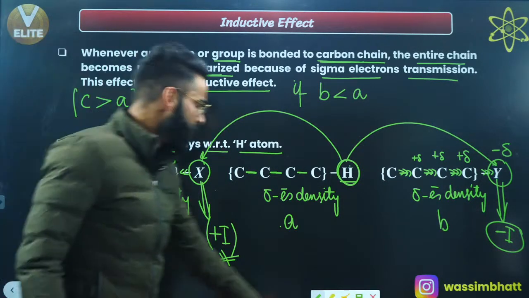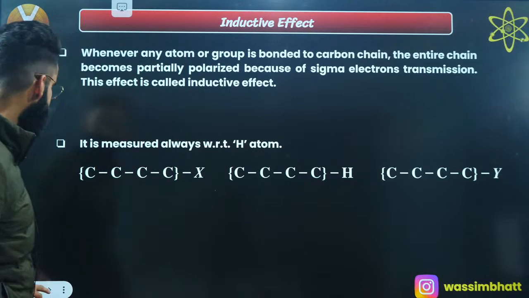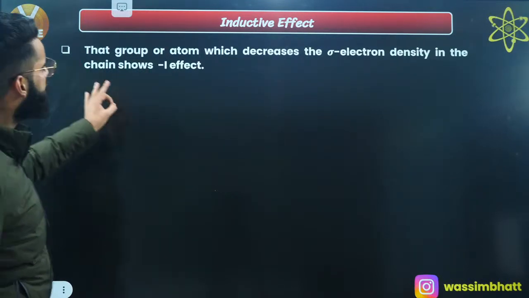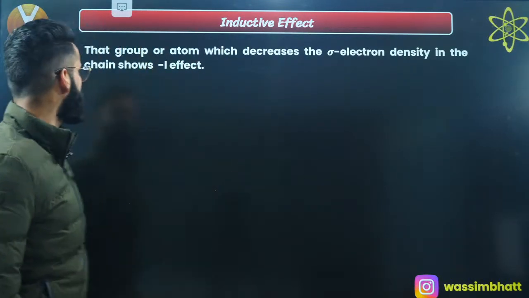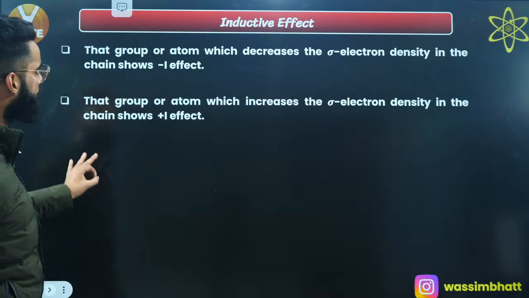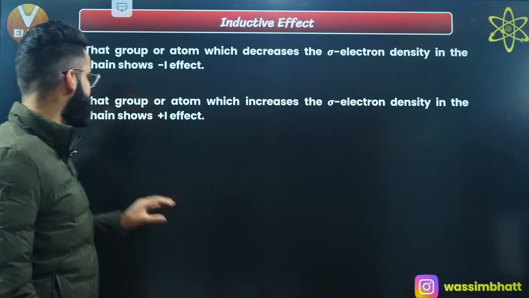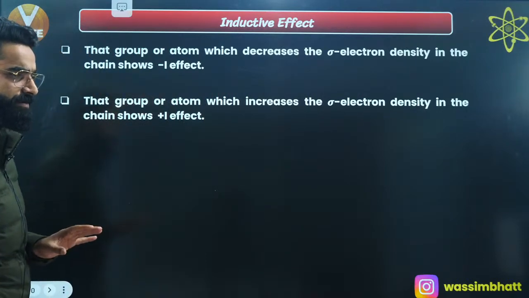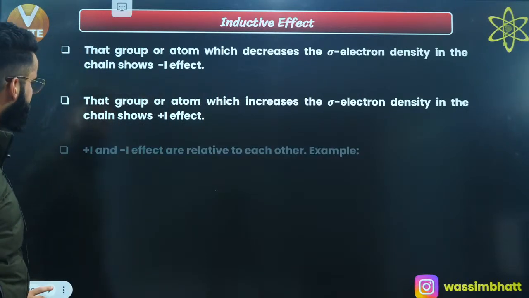Now people, let's move on. Let's talk about a few more interesting things, yeah? That group of atom which decreases the sigma electron density in the carbon chain shows minus I effect, and that group or atom which increases the sigma electron density in the chain shows plus I effect, right? Yes, that's something which we have discussed.